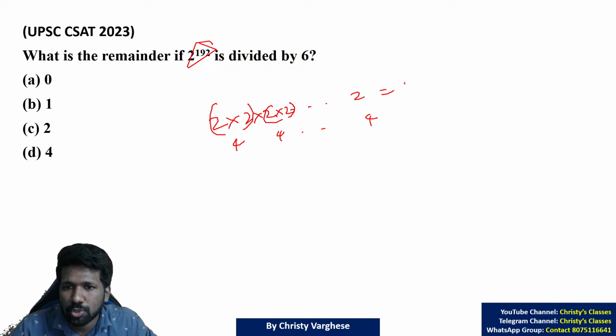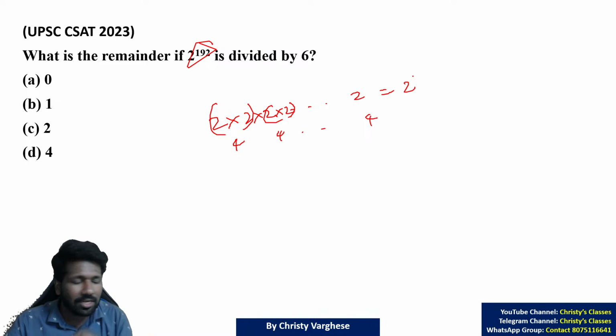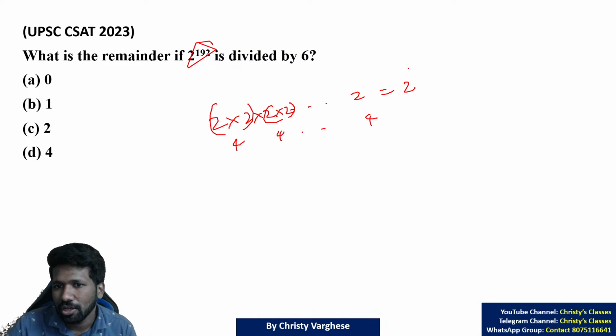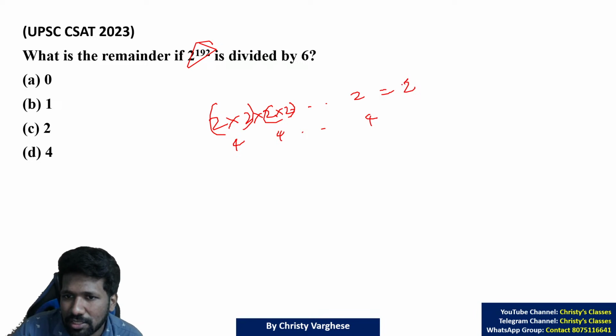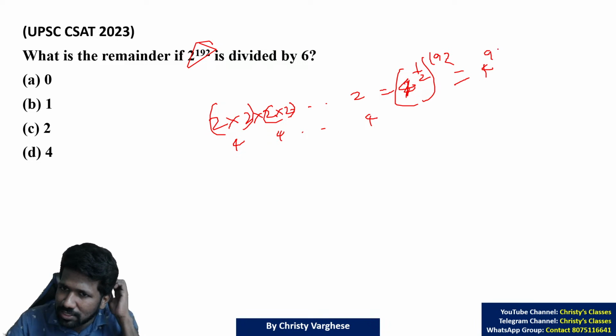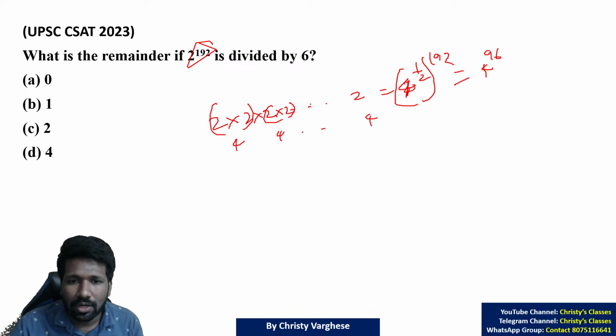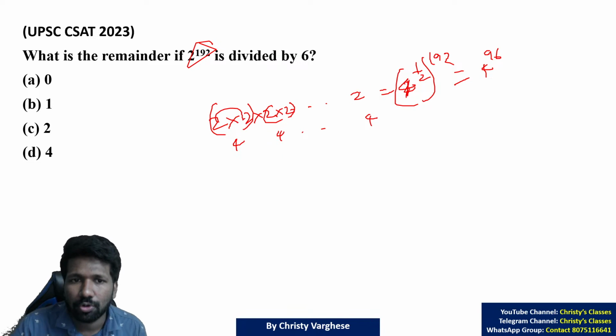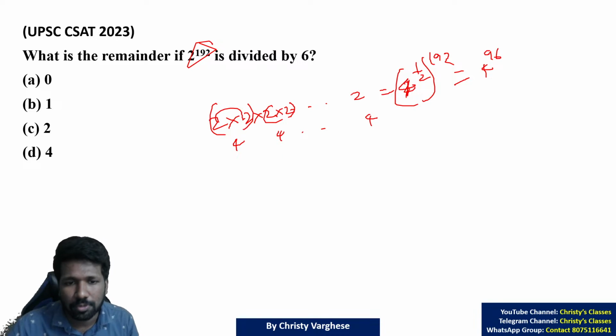Or you can use laws of exponents, which we will discuss in surds and exponents. 2 raised to 192 can be written as 4 raised to half, that is 2 is 4 raised to half, raised to 192. If you multiply that, you get 4 raised to 96, half into 192. Or just looking at 2 into 2 into 2, 192 times, every 2 into 2 gives a 4.